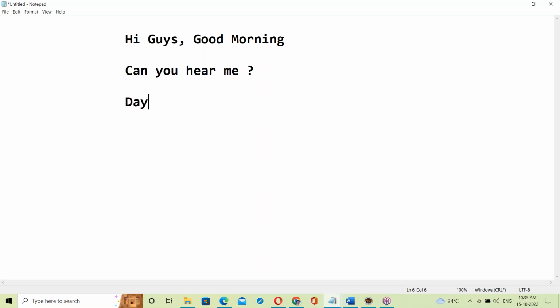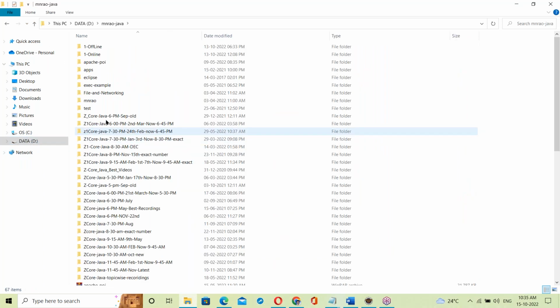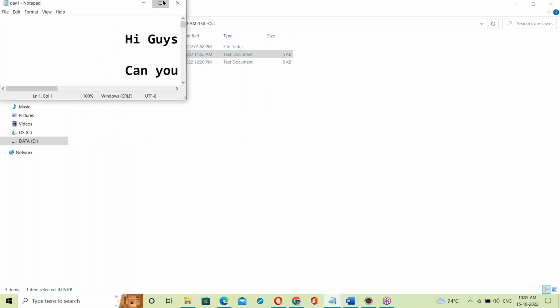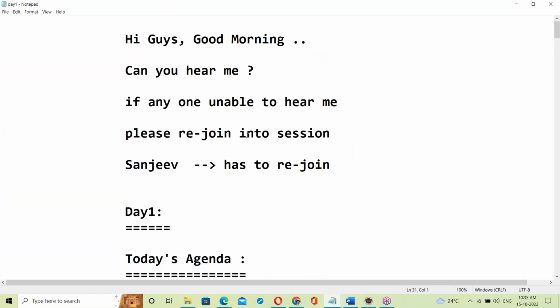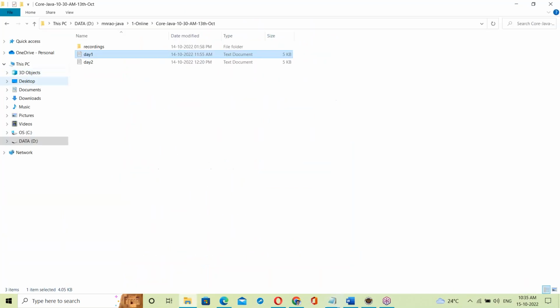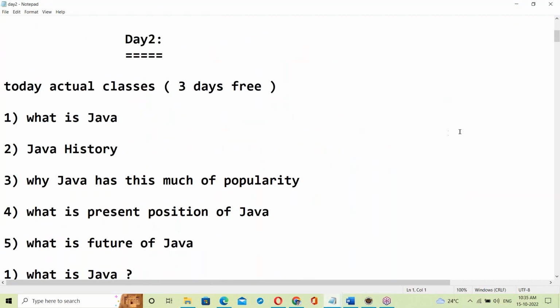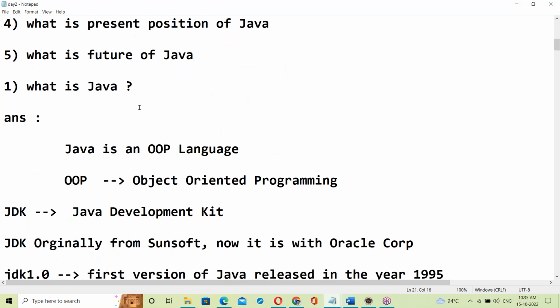Yes. Today is the day 3 session. Day 1 was all the course introduction. Day 2 we just discussed the Java introduction: what is Java, what is the history of Java, and all that was discussed on day 2.